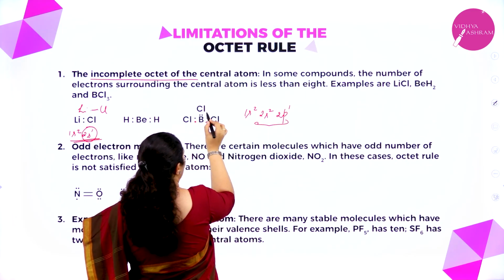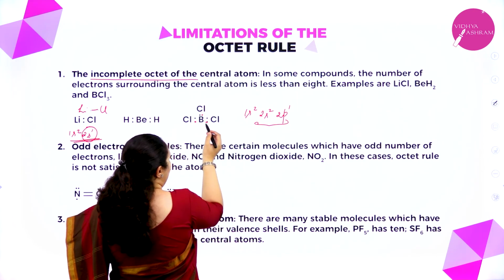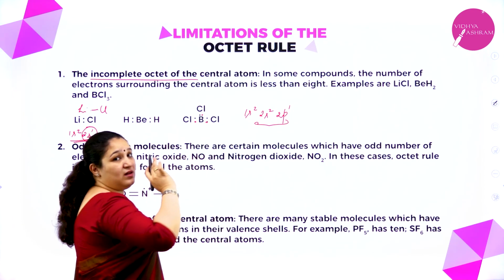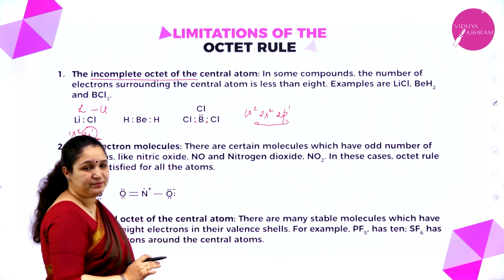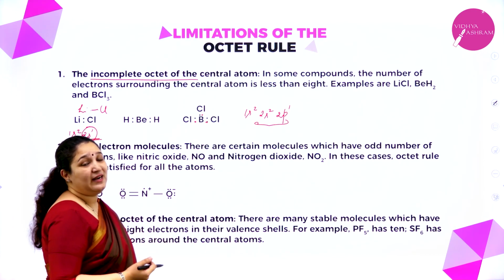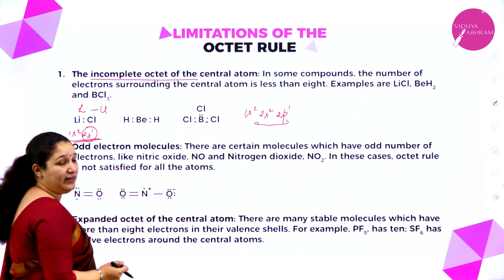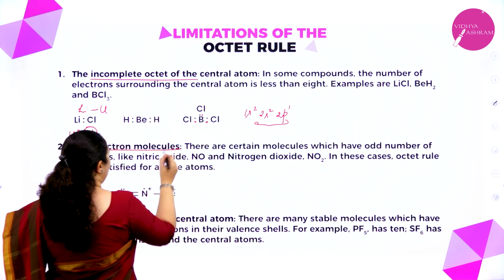So 1, 2 and 3, and 1 from each chlorine. Even if I count that, it will be 1, 2, 3, 4, 5, 6. Only 6 electrons it has got. So it has not yet reached an octet. So we call it incomplete octet of the central atom. That's the first limitation.